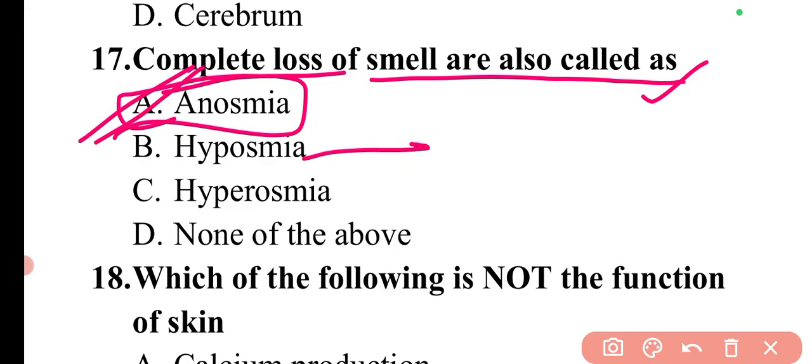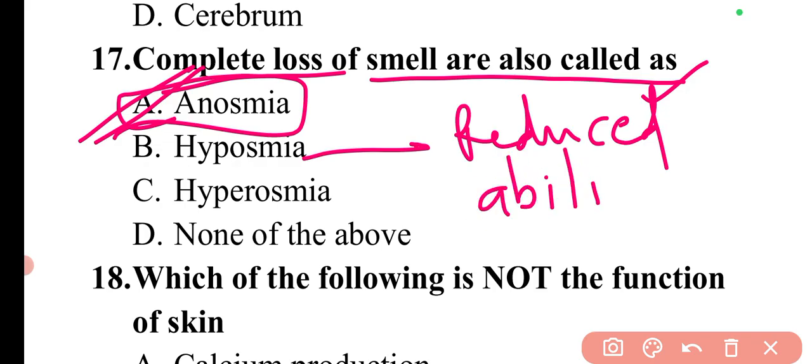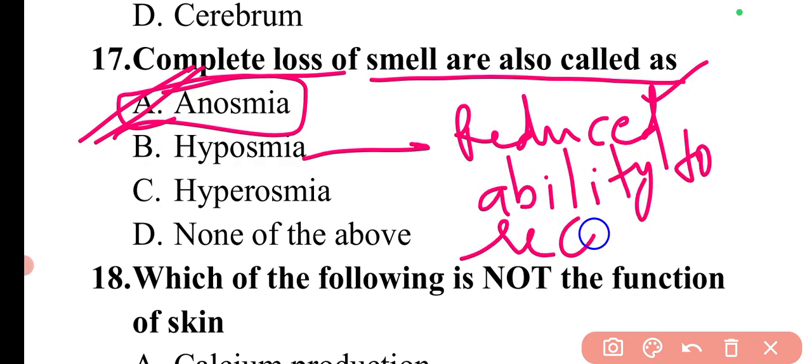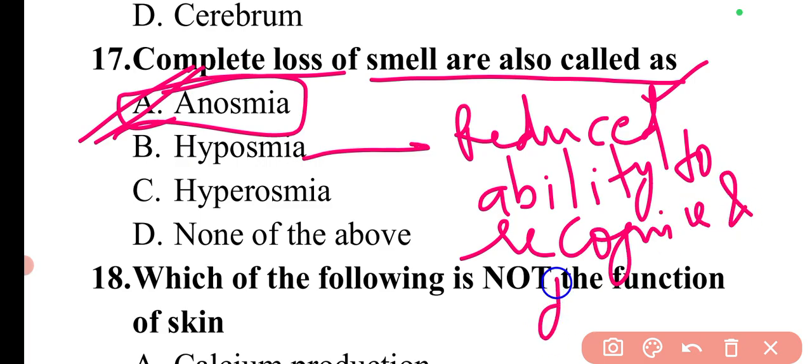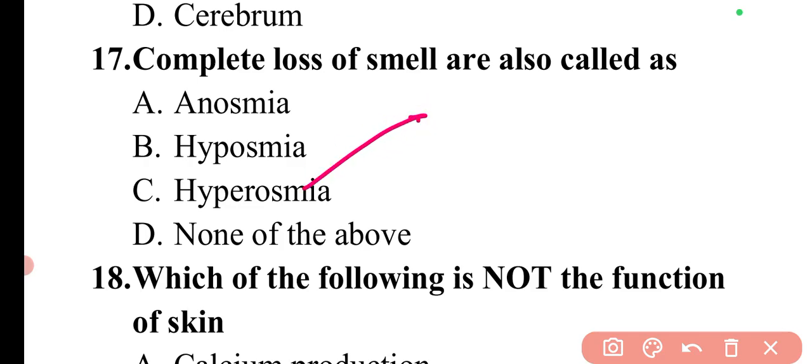If I talk about hyposmia, hyposmia is simply the reduced ability to recognize and detect any odor. Our ability to detect or recognize smell or odor will be reduced. If it is hyperosmia, hyperosmia is the increased or exaggerated olfactory sensation. Means if our power to smell things is increased, then that condition is known as hyperosmia.